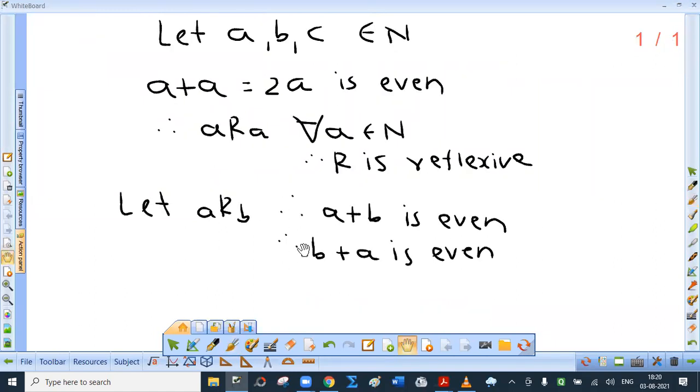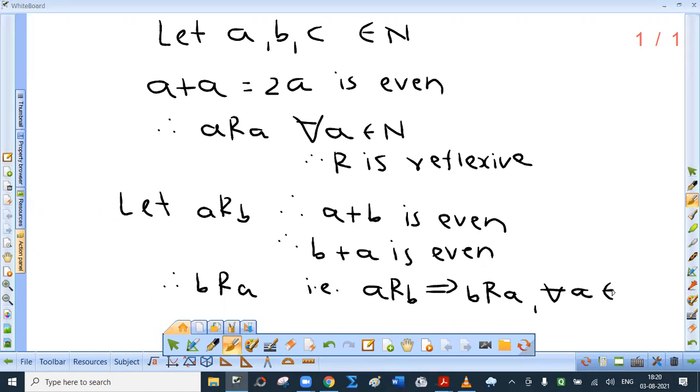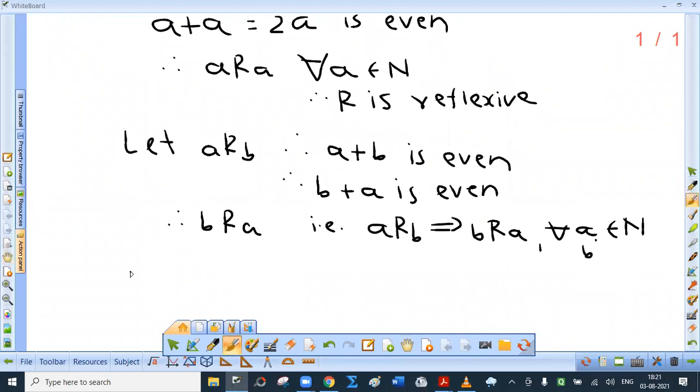Because addition is commutative. Therefore, b is related to a. That is, a R b implies b R a for all a belonging to capital N. In fact, not only a, but I should say a and b. So can I say that R is symmetric? So R is symmetric.